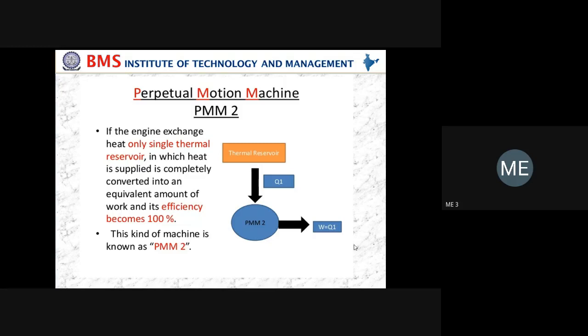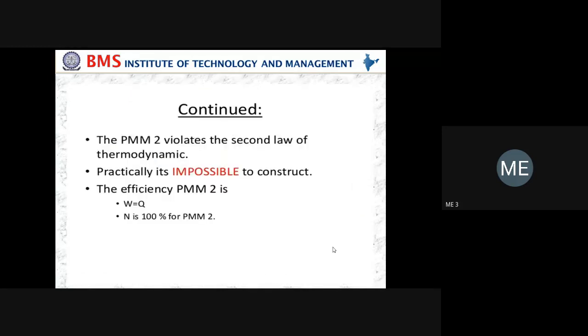So no heat engine will have 100% efficiency. It is always less than 100% due to the losses that take place. Hence, it violates the Kelvin Planck statement. Such a machine is imaginary and is not possible. It violates the second law of thermodynamics, particularly the Kelvin Planck statement. Hence, it is impossible to construct. The efficiency of PMM2 is 100%, and the net work done equals the heat transferred. This is the concept of PMM2, the perpetual motion machine of the second kind. It is impossible to construct PMM2.